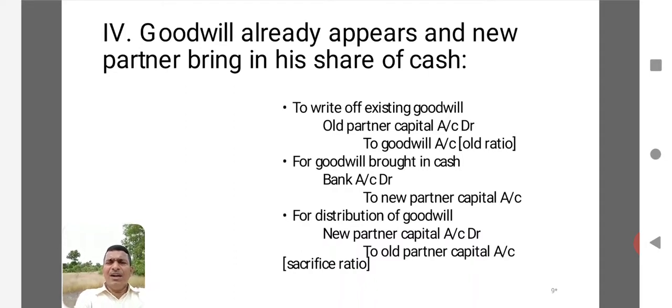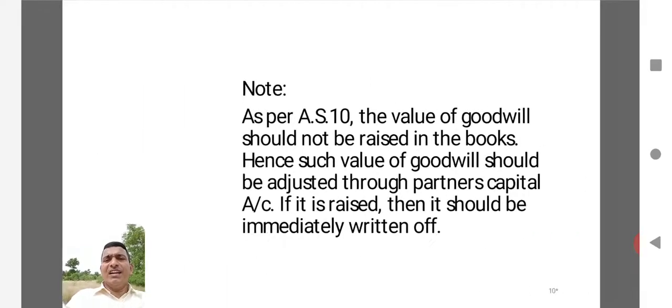Then if the goodwill is brought in by the new partner in the form of cash, then as usual, cash or bank account is debited, here cash comes in, the bank is the receiver of the benefit, credited to the new partner. The new partner is the giver of the benefit. And whatever goodwill is being brought in may be distributed among the old partners. Whatever the new partner's share of goodwill is, the new partner is a receiver of the benefit, and it can be distributed among the old partners. The entry will be new partner's capital account debited, that is the receiver of the benefit, to old partners' capital accounts. They are the givers of the benefit. The amount can be distributed by using the sacrifice ratio.